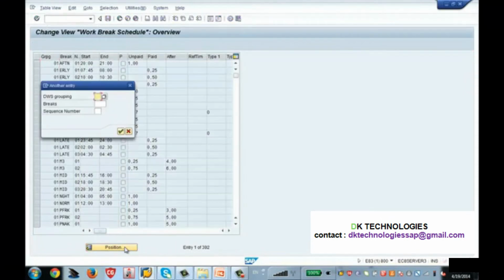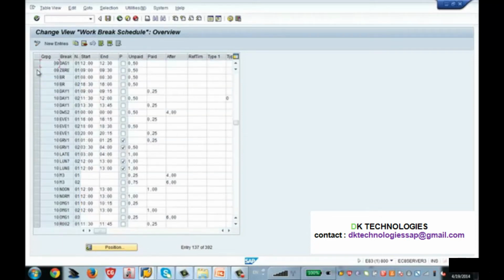I have created the break schedule for our grouping, which is 09. If you remember, I have given the grouping of 09 for our personal sub areas. So I have created this particular break, ZBRE. I have just created one break. If you have a few more breaks, then you have to give the sequential number like 1, 2, 3, and so on. But I have created one break. The name I have given here is ZBRE, and the timing I have given here is 9 to 9:30.